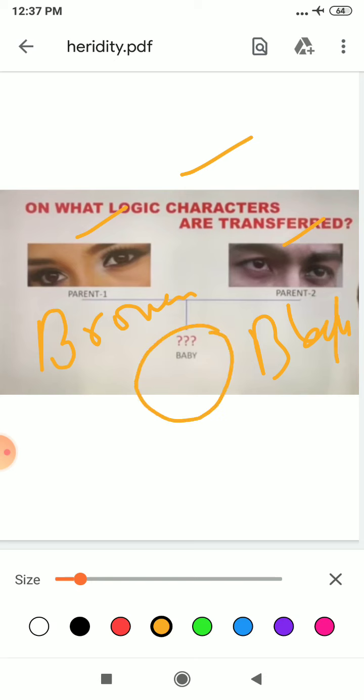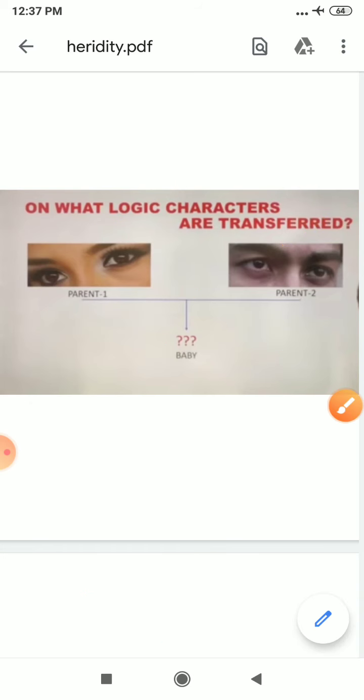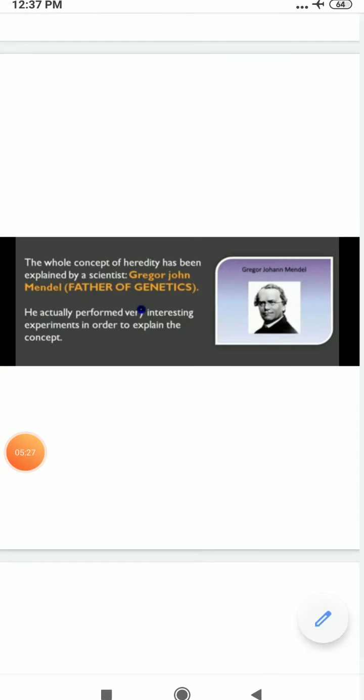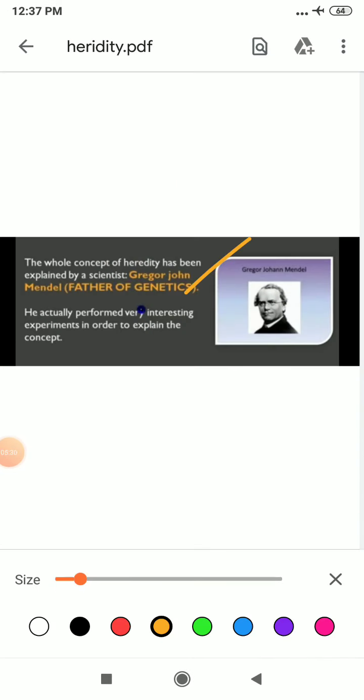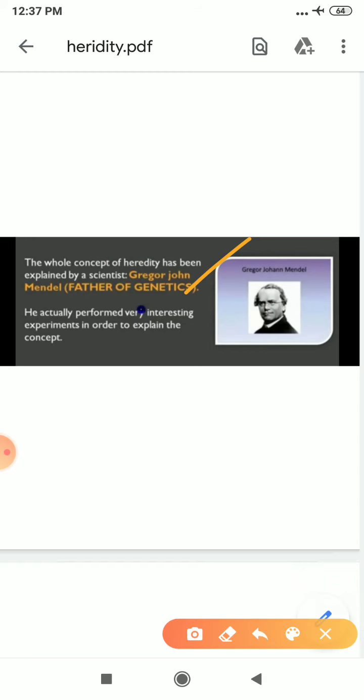We can't predict it like this; it can be brown, it can be black. The answer to this question was given by Gregor Johann Mendel. As I have told you in my Zoom class, he is known as the father of genetics, as he contributed a lot in the field of genetics. Clear?